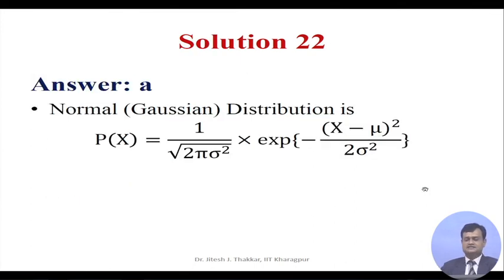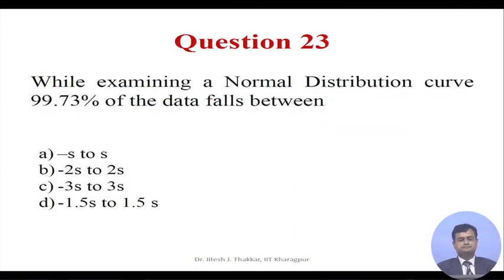The correct answer for the normal Gaussian distribution is A, and it can be expressed as Px is equal to 1 upon square root of 2 pi sigma square into exponential minus x minus mu whole square divided by 2 sigma square.